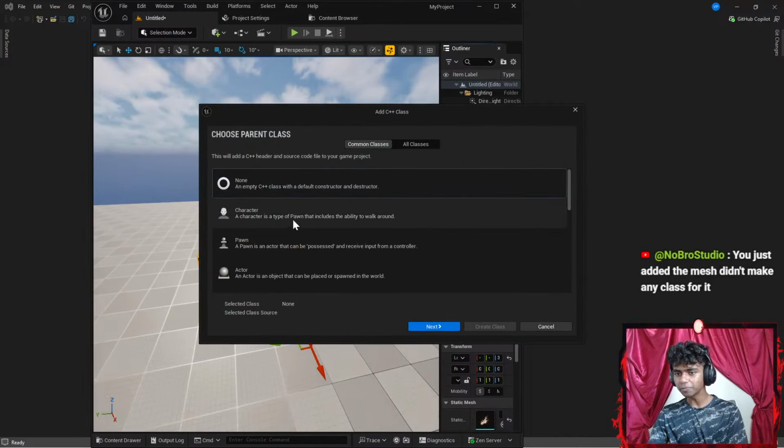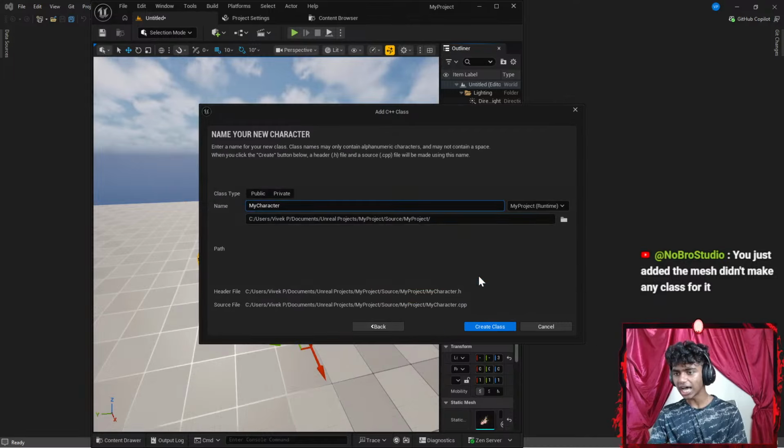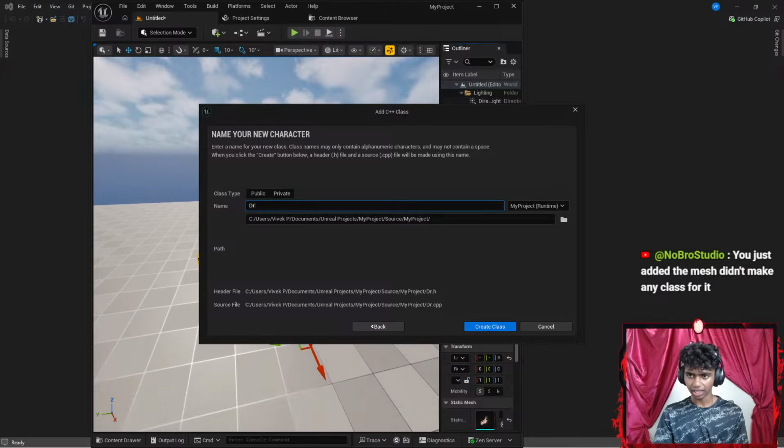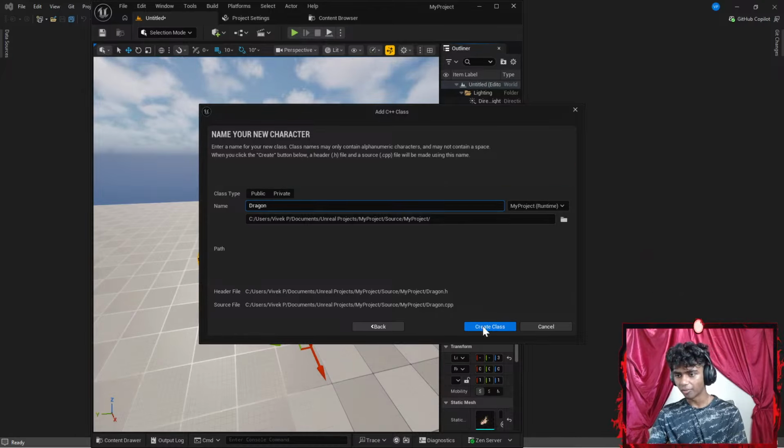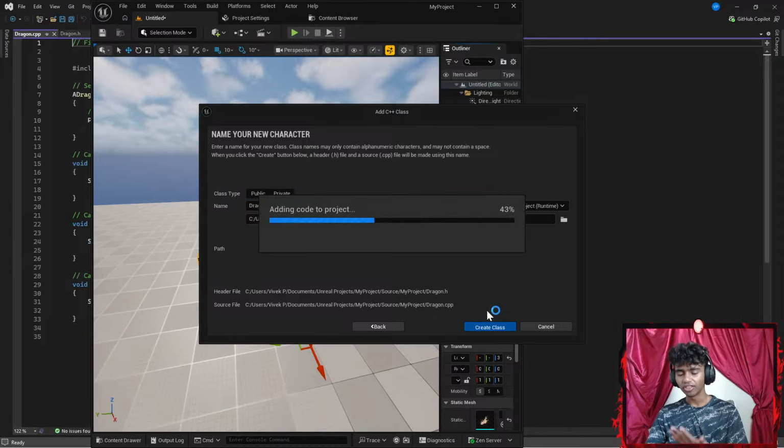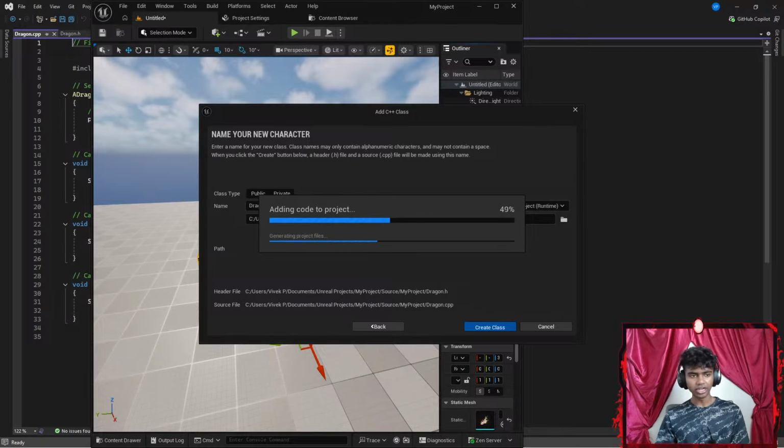I gotta create a new C++ class. Let's go with a character class. I'm gonna call this something like a dragon. Let's go with something like dragon. And then I'm gonna go ahead and create a class. There we go. Now I'm gonna go ahead and add a few attributes for my dragon class.